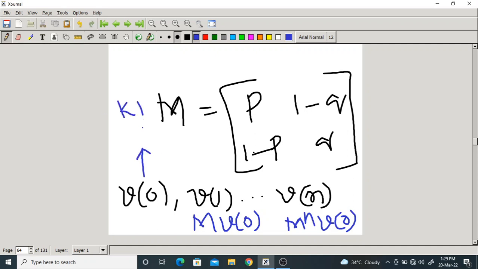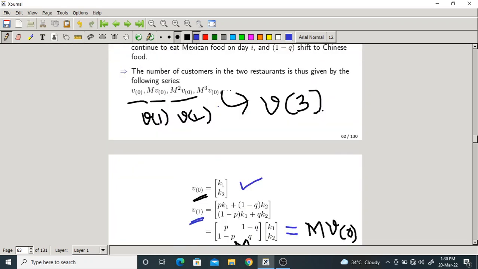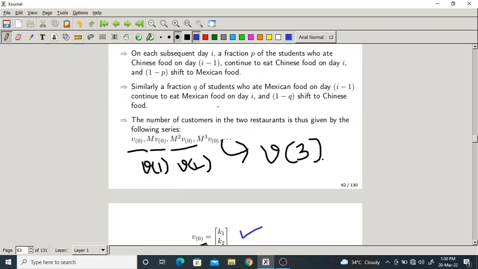K1, K2. Now here P and Q are all positive. P is positive, Q also positive. So we have a series of vectors.